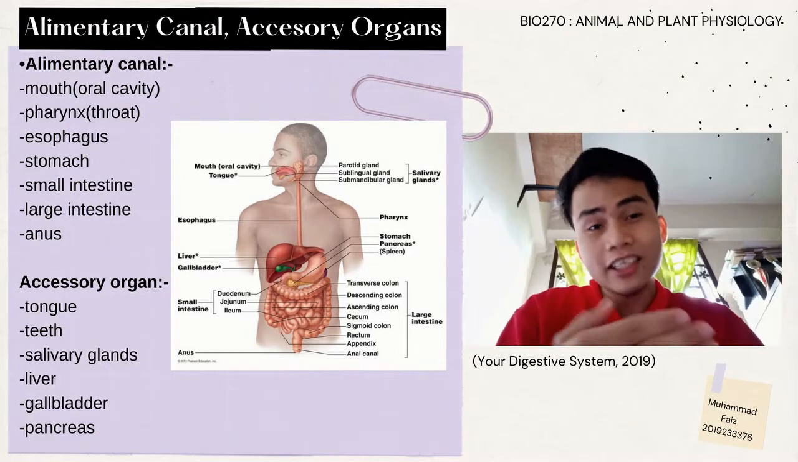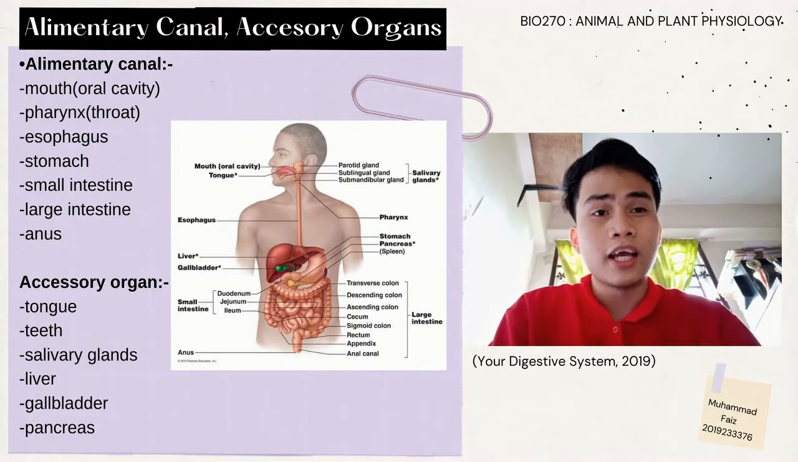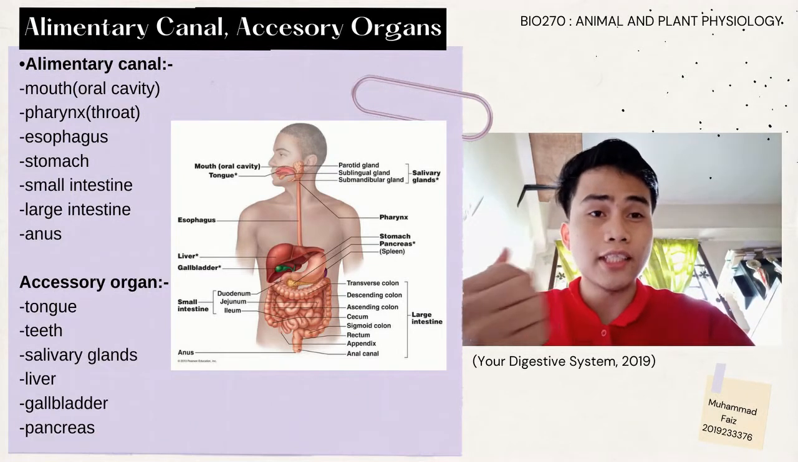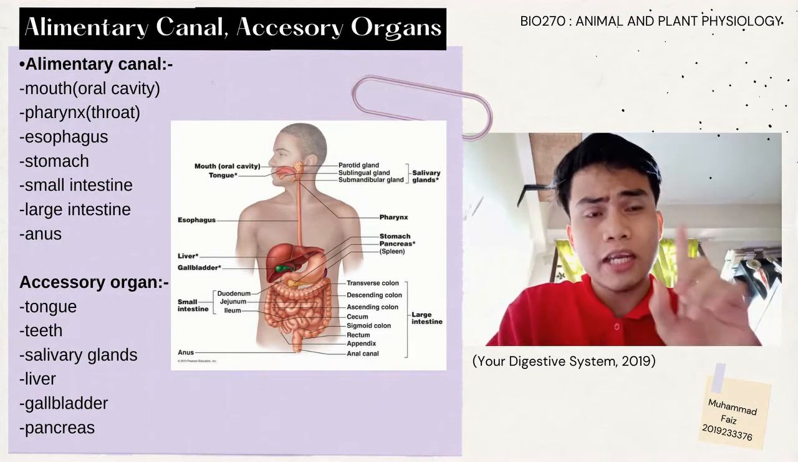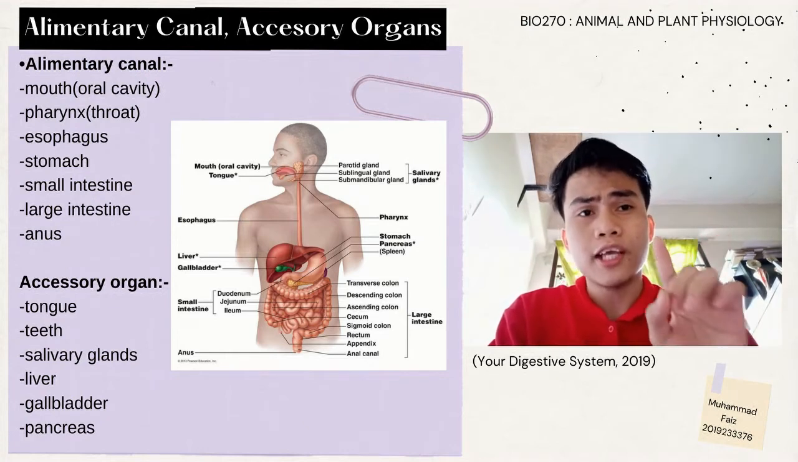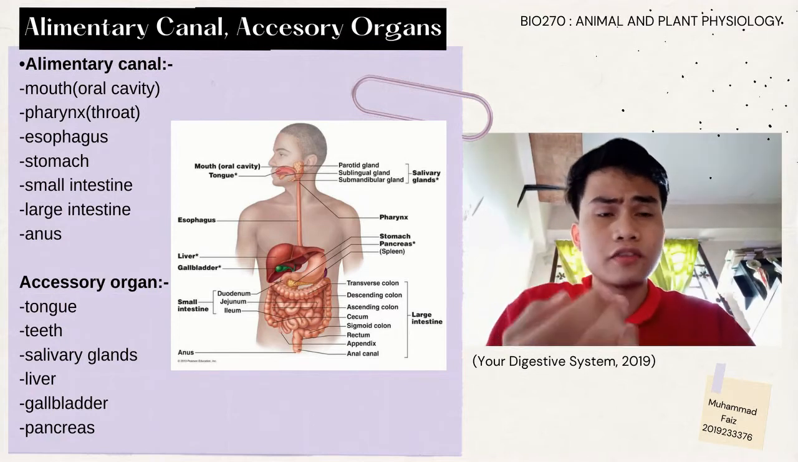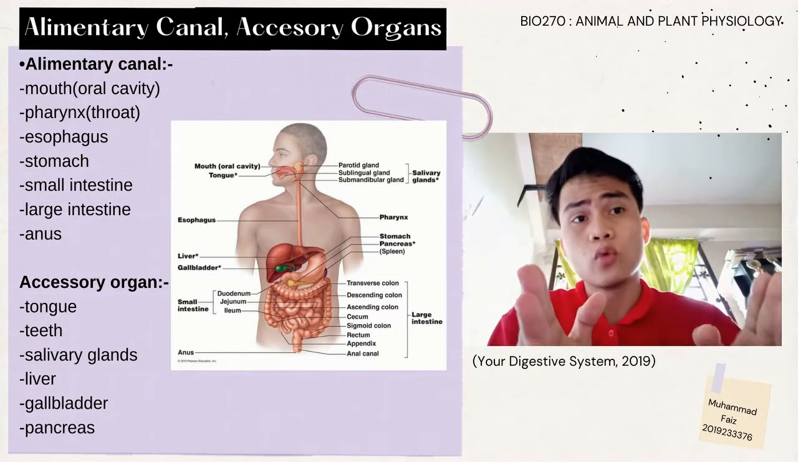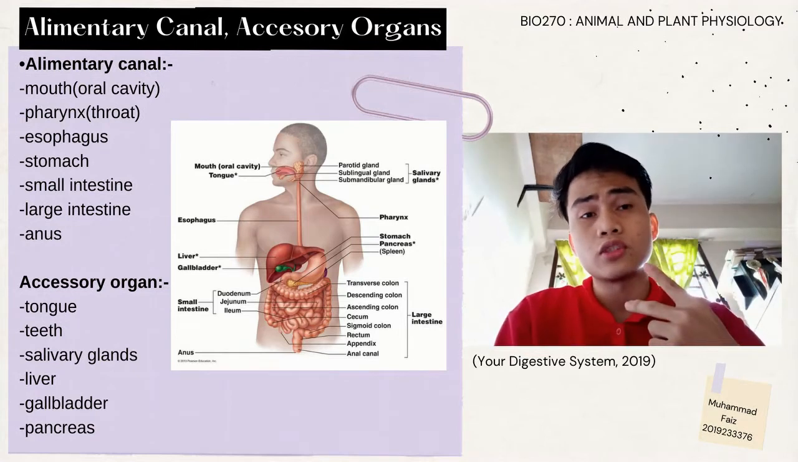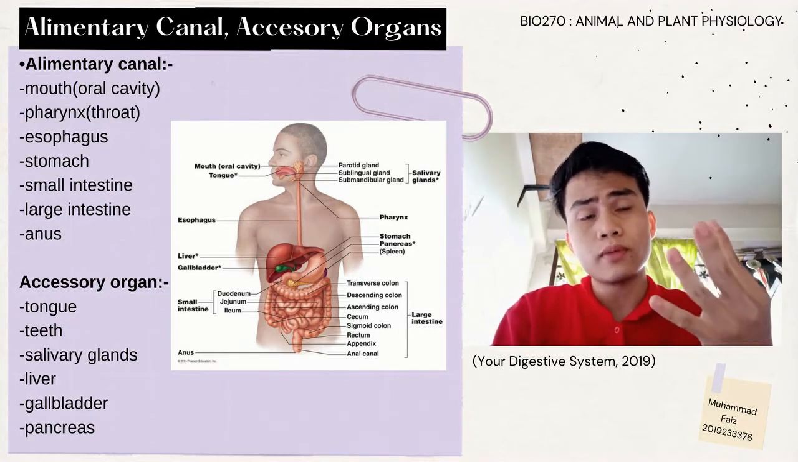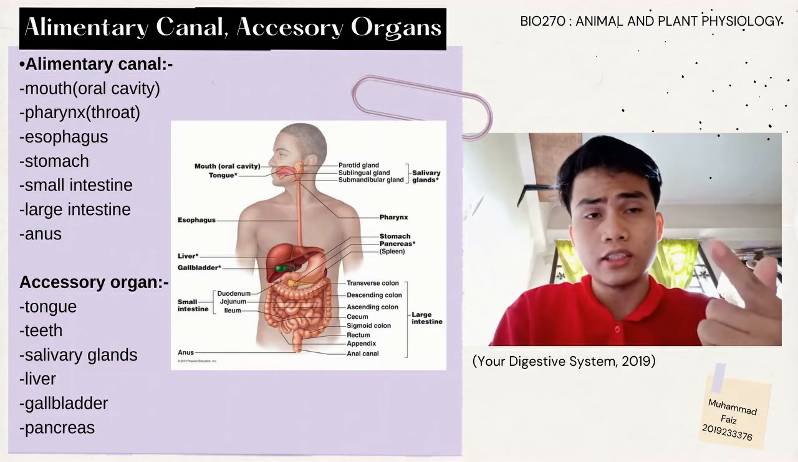Now let's take a look at our digestive system. Here is the anatomy of our digestive system. The digestive system is divided into two parts, which are the alimentary canal and the accessory organs. The alimentary canal, or the digestive tract, is a continuous tube with two openings, which are the mouth and anus. It includes the mouth, pharynx, which is the throat, esophagus, stomach, small intestine, large intestine, and anus.